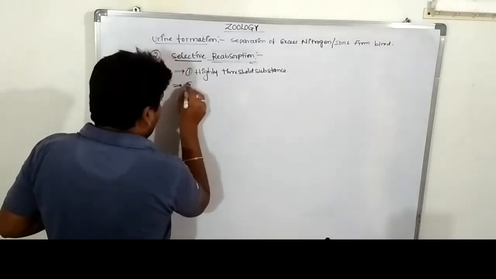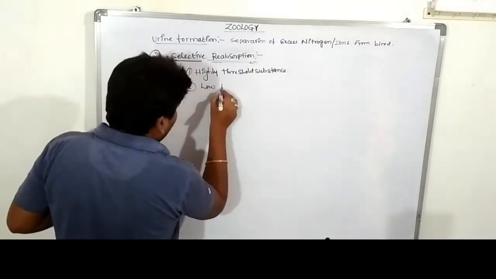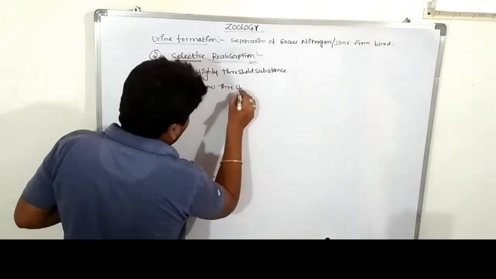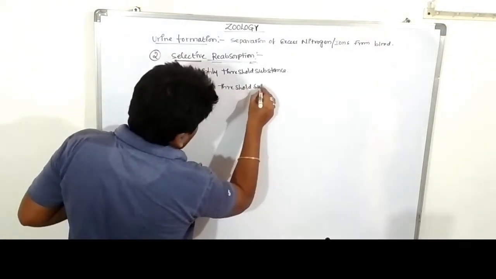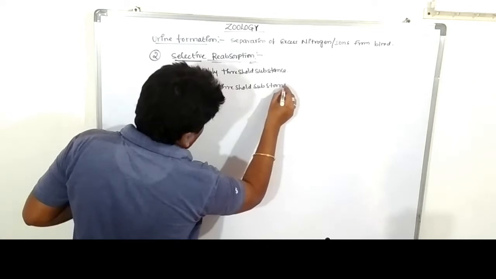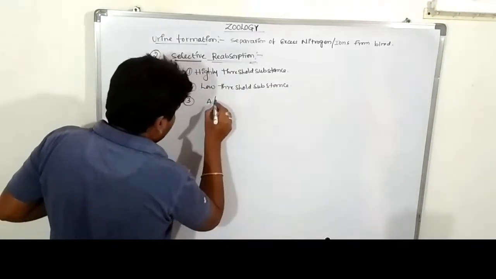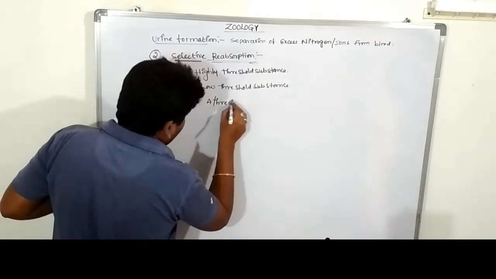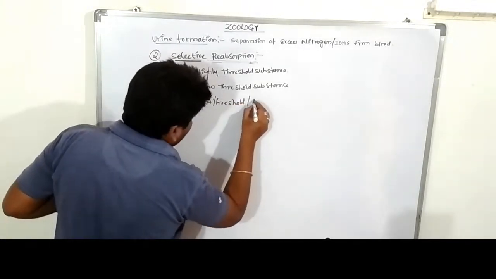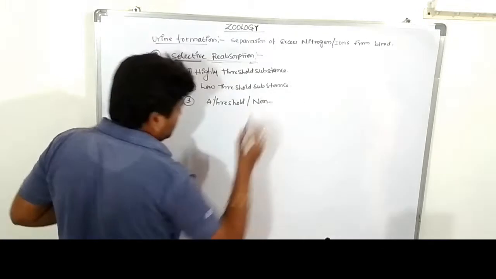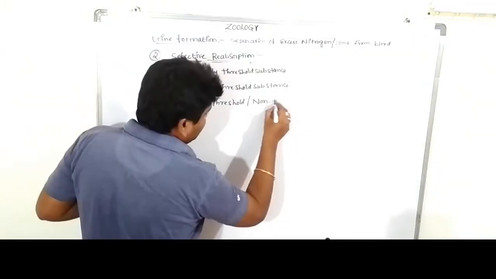Second one is low threshold substances. Note down everyone. Third one is a threshold or non-threshold substances.